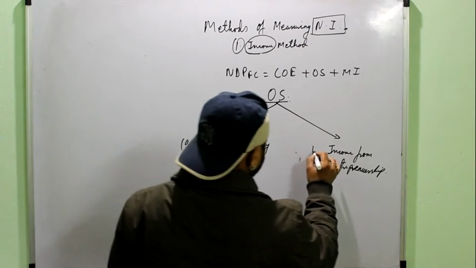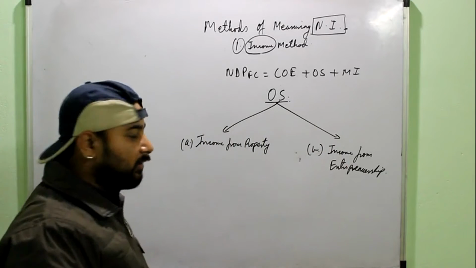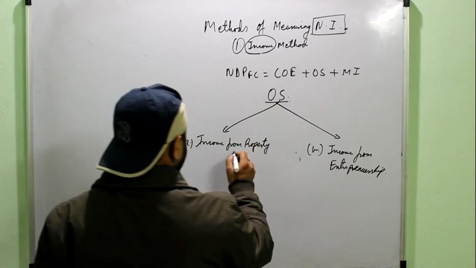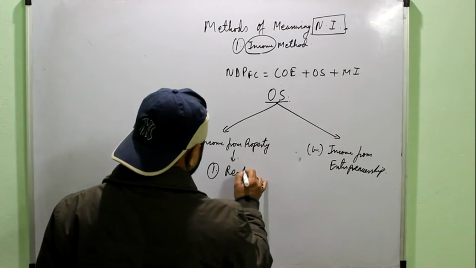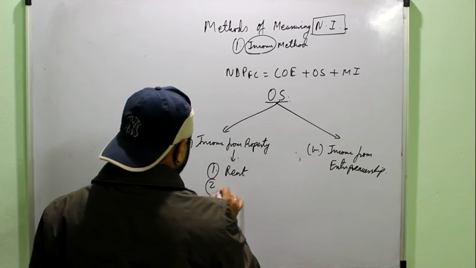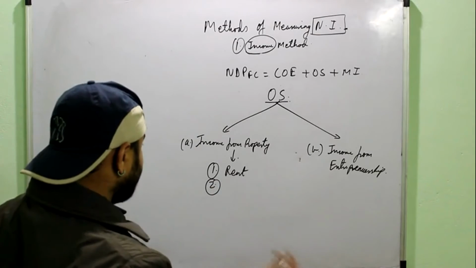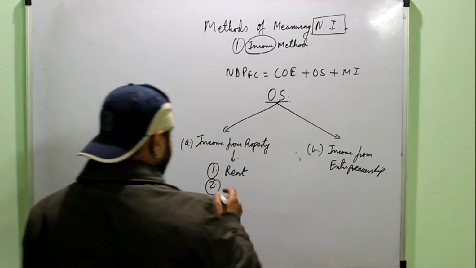So it means OS contains two things, income from property and income from entrepreneurship. Under income from property, first of all we have the rent, which is generated from the land. If you have given your land to a firm, then you can generate rent from it.